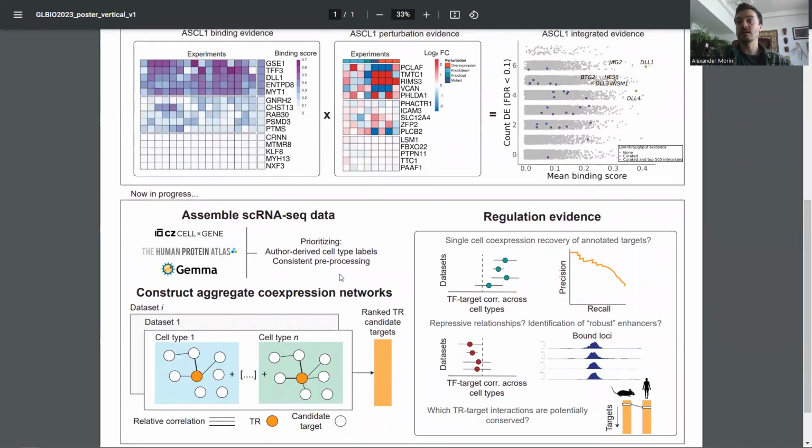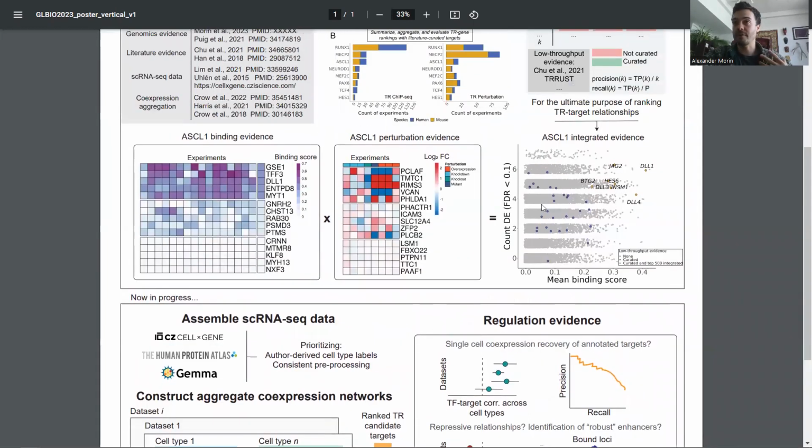We'll look at this depending upon the consistency of cell type labels, but right now the primary focus is looking for consistent signals across cell types and data sets. Again, the underlying assumption being that this speaks to biological importance, while we'll also be cognizant of the potential biases that come from this kind of aggregation approach. So then we'll take these lines of evidence, these ordered target vectors, and then we'll see how well they're able to recover the genomics and low throughput evidence.